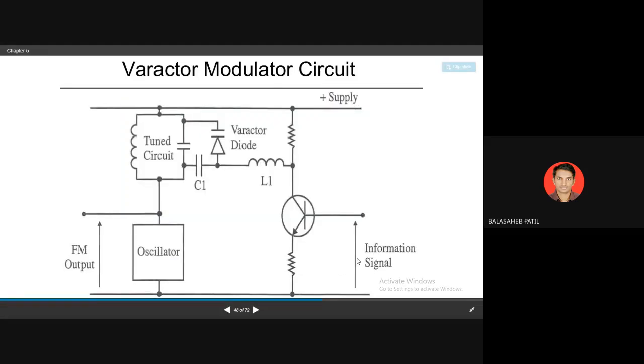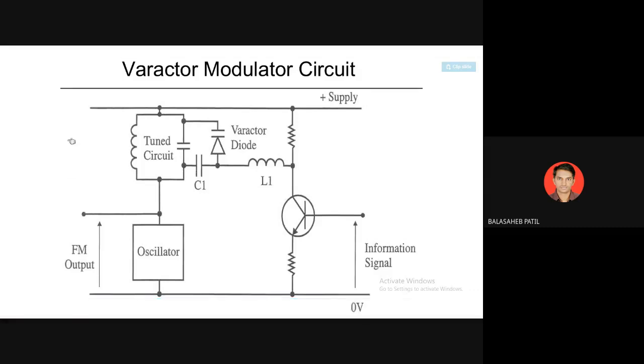positive input, yes, so more voltage will be connected across it. So this transistor will be forward biased, it will be on. So no voltage will be applied to this one, so that capacitance will be decreased. As capacitance decreases, frequency, which is inversely proportional to it, will increase. So you are getting the positive deviation at the output side.